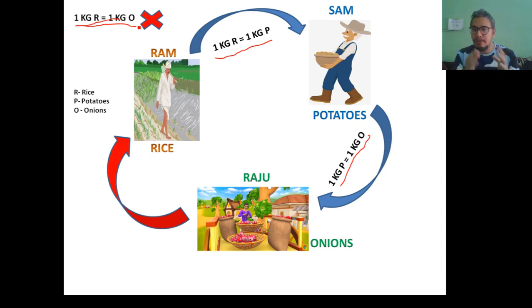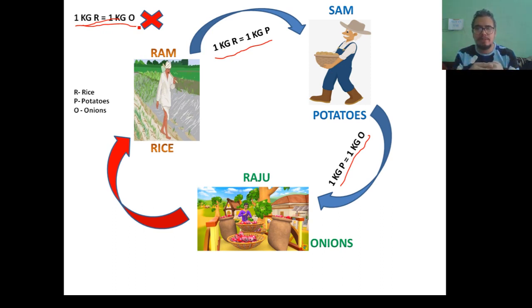Now when Ram and Raju are going to exchange their products with each other, it may be the case that Ram, who is growing rice, may be desperately needing onions. On the other hand, Raju may not be as desperate as Ram to get the rice.